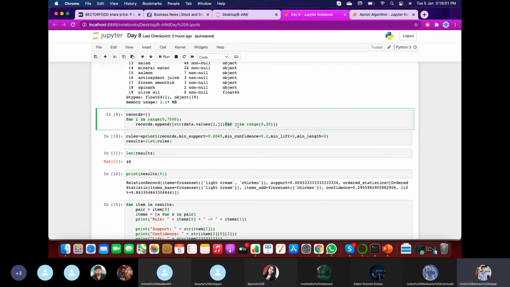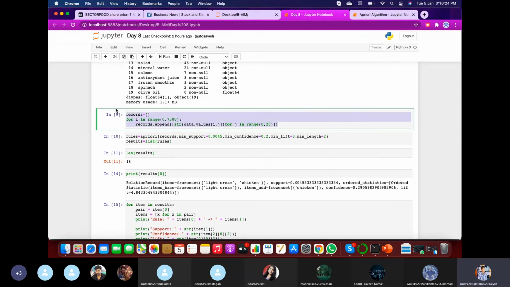So if j equal to 0, it means it is in the first column. If j equal to 1, it is in the second column. As the loop specifies up to 20, the 20 is exclusive. So 0 to 19 means the first 20 columns. Like this, each and every combination will be run.